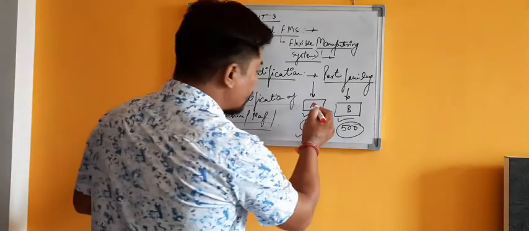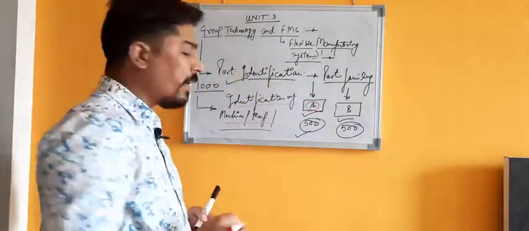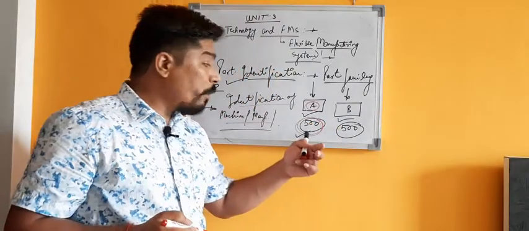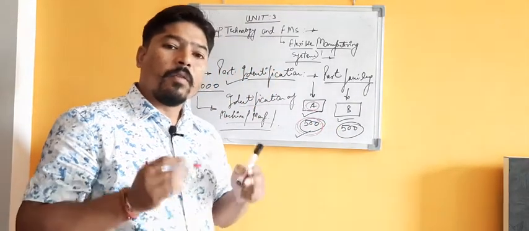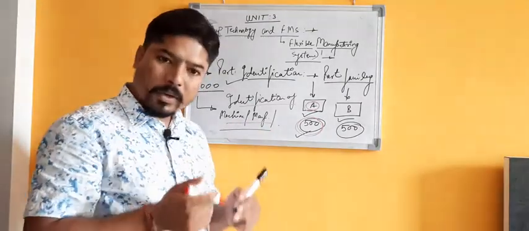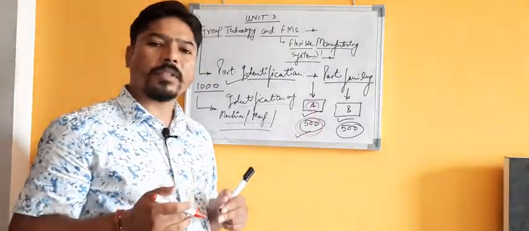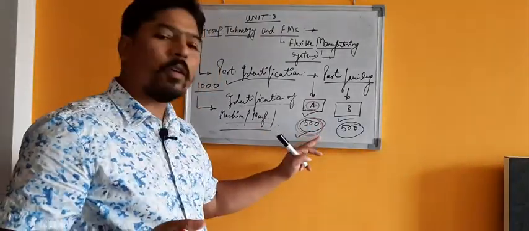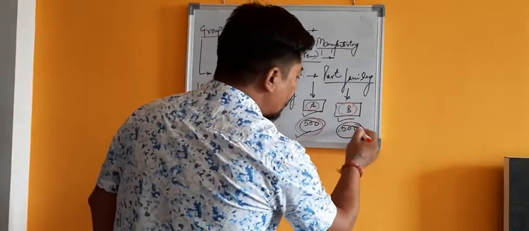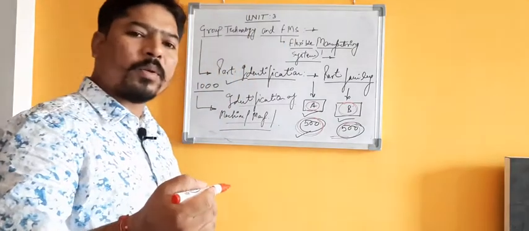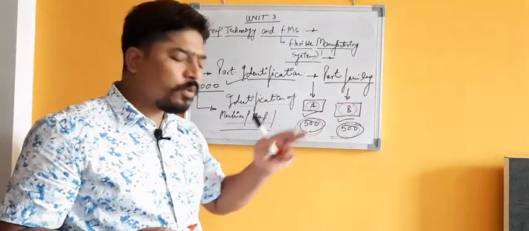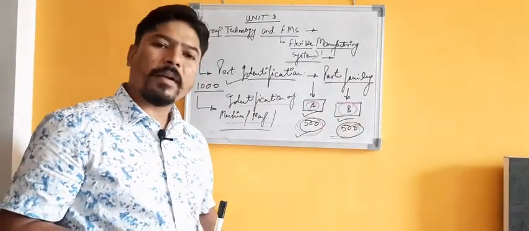Suppose, for example, part family A, which considers 500 parts. To manufacture those 500 parts, we need to identify what kind of machinery we need, what machines are available in our production houses, and what manufacturing processes are involved in manufacturing those 500 parts. Similarly for part family B, we need to identify the machines and manufacturing processes to produce those 500 parts which come under part family B.